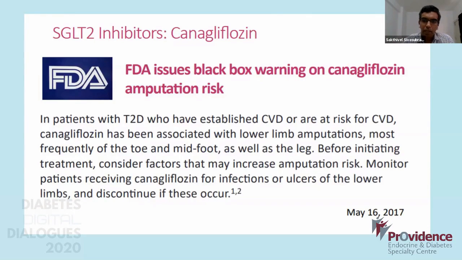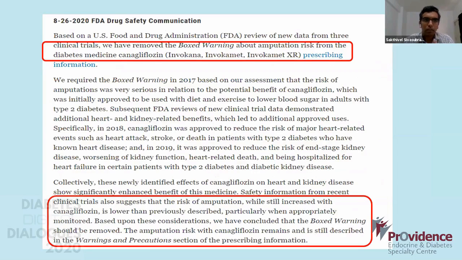But very recently, as recent as last month, the FDA again withdrew the black box warning, and they said that collectively the newly identified effects of canagliflozin on heart and kidney showed a significantly enhanced benefit. Although the risk still exists, it is not as high as what was expected previously. So it is still there in the warnings and precautions, but the black box warning is being removed. So that's about Cana.